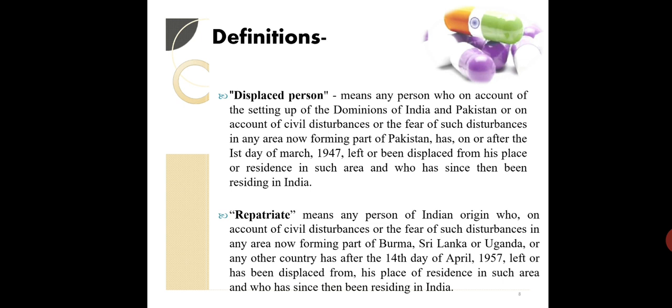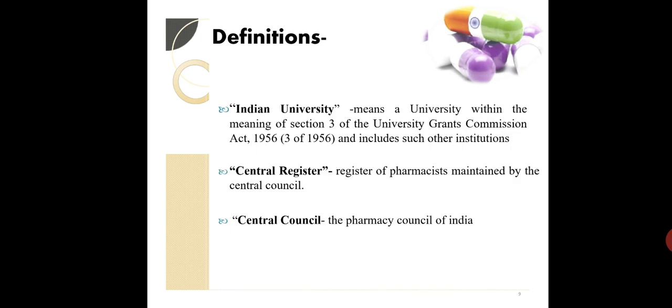We were talking of India and Pakistan in the terms of displaced person. In the terms of repatriate, we are talking about Burma, Sri Lanka and Uganda. If people have moved there or have come from there, then they are termed repatriate. So don't be confused. If you find such words further in the act anywhere, then you are directly clear of the words.